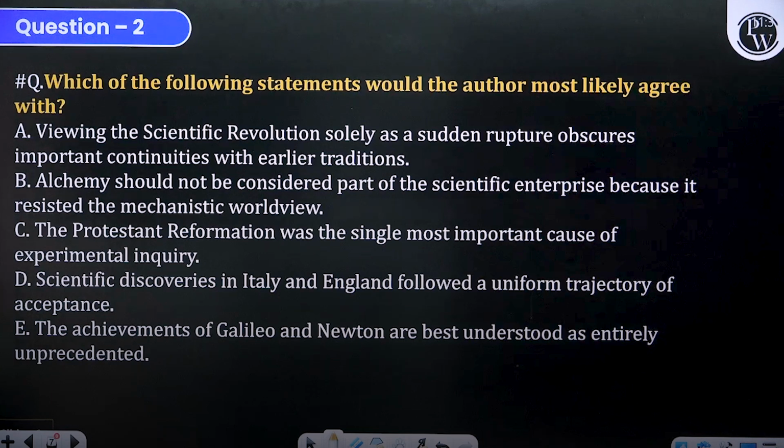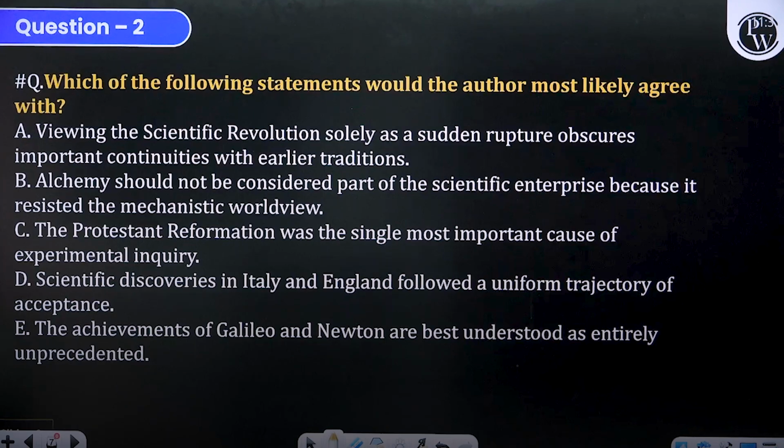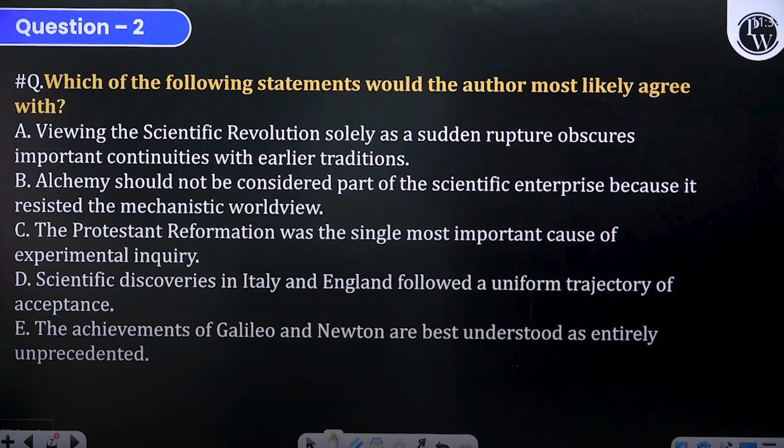So, which of the following statements would the author most likely agree with? Viewing the scientific revolution solely as a sudden rupture obscures important continuities with earlier tradition. Yes, if you go to the first paragraph, the first slide where the RC discussion was, the author said that if you call it sudden and complete, you're not trying to do justice. Rather, it was a continuation or acceleration of what had happened before. So the author would possibly agree with A.